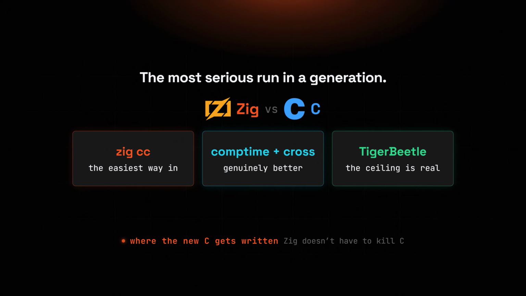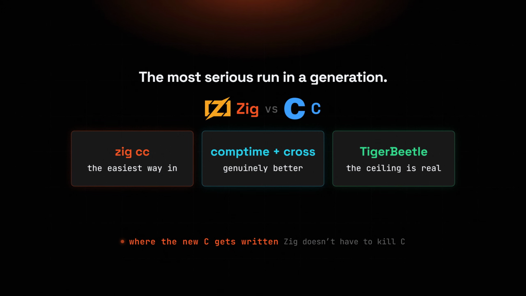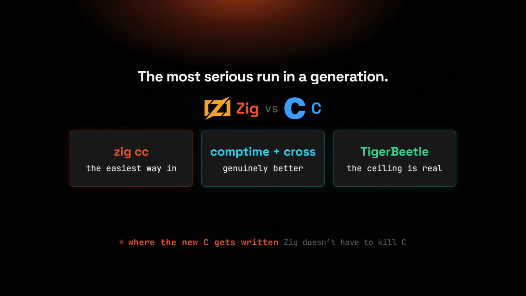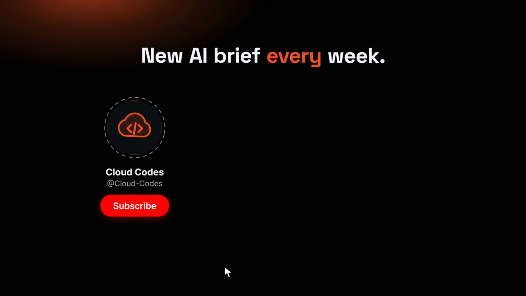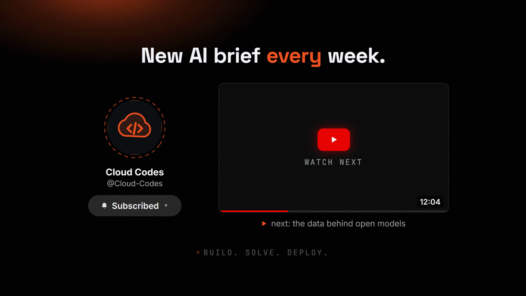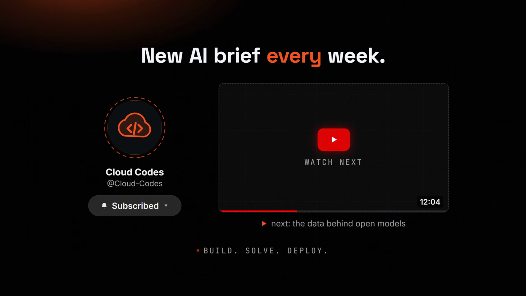Zig CC is already the easiest way in. comptime and cross-compilation are genuinely better, and TigerBeetle proved the ceiling is real. Zig does not have to kill C, it just has to be where the new C code gets written. That's the honest read. Zig versus C isn't settled. If anything, Bun just made it more interesting. I'm genuinely curious where you land on this one.